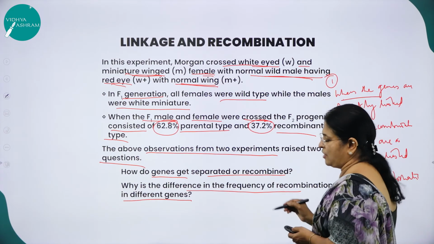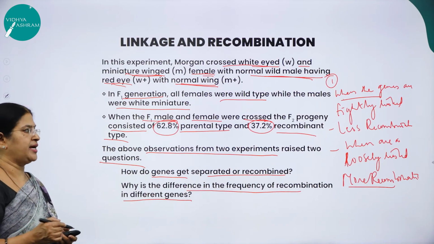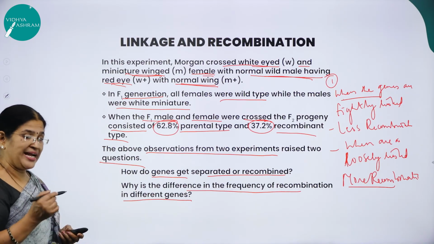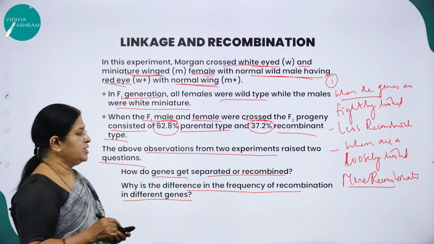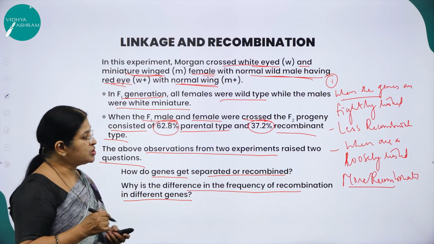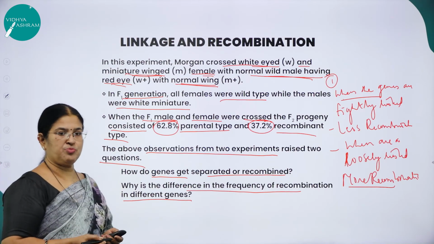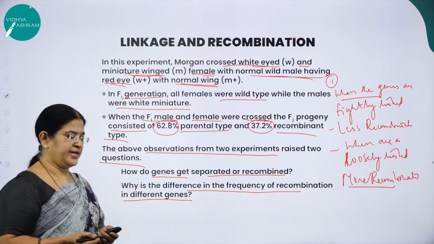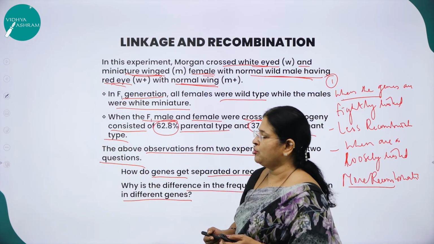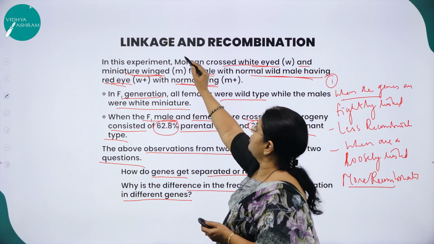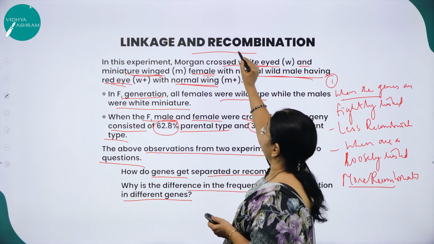So I repeat, after doing this experiment, what was the opinion of T.H. Morgan? He was of the opinion that when the genes are tightly linked, then the recombinations will be less. When the genes are loosely linked, then the recombinations are more. So this is how T.H. Morgan studied genetics by taking Drosophila melanogaster as an experimental material. Hope you have understood this very important concept of linkage and recombination.